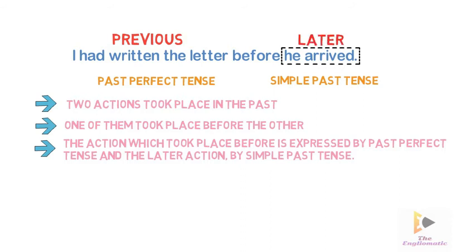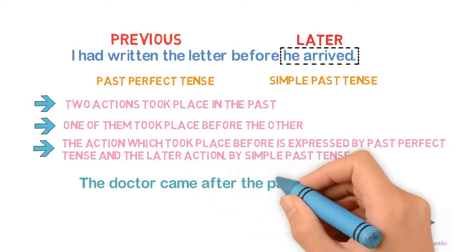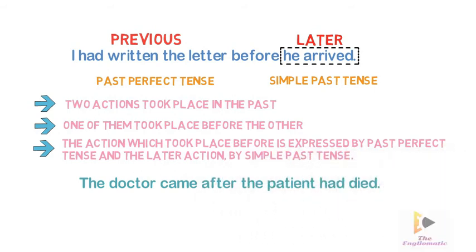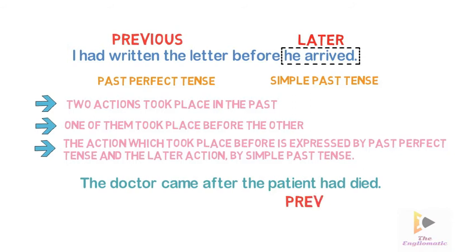Now let us understand this with another sentence. The doctor came after the patient had died. The patient had died is a previous action, so it will be in past perfect tense. The doctor came is a later action, so it will be in simple past tense.